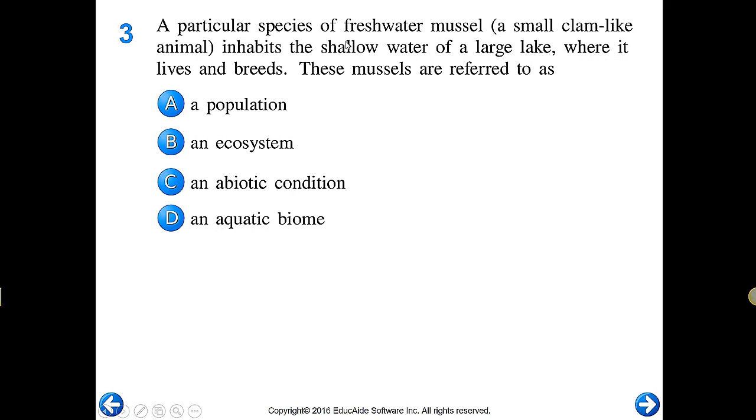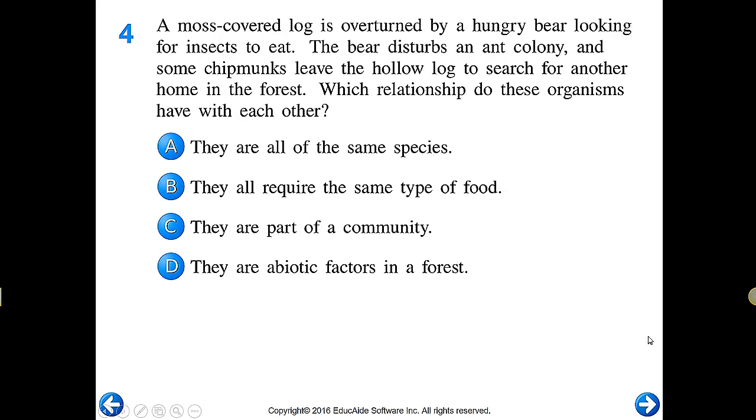A particular species of freshwater mussel, which is a clam-like thing. You may have heard of the zebra mussel in Lake Ontario, where it lives and breeds. These mussels are referred to as a population. Again, it's a particular species. That's the hint: population is one species.